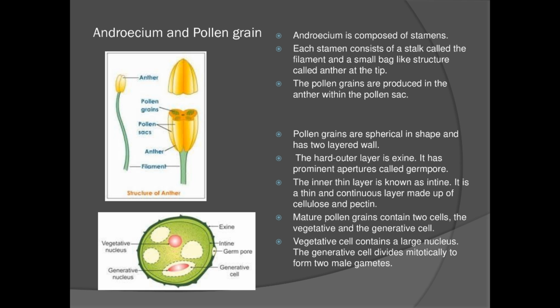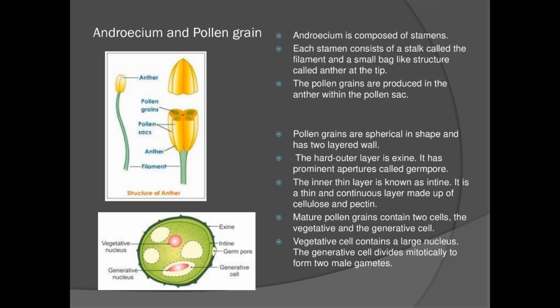Androecium consists of stamens. Each stamen consists of a stalk called the filament and a small bag-like structure at the tip called your anther. So each androecium is composed of stamens, and each stamen consists of a stalk called filament.